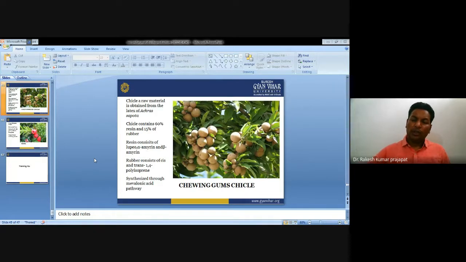So there is a long list of the secondary metabolites which we are using. There are some selected examples, like vinblastine and vincristine from Catharanthus roseus, which are anti-cancer drugs, and camptothecin from Camptotheca acuminata.